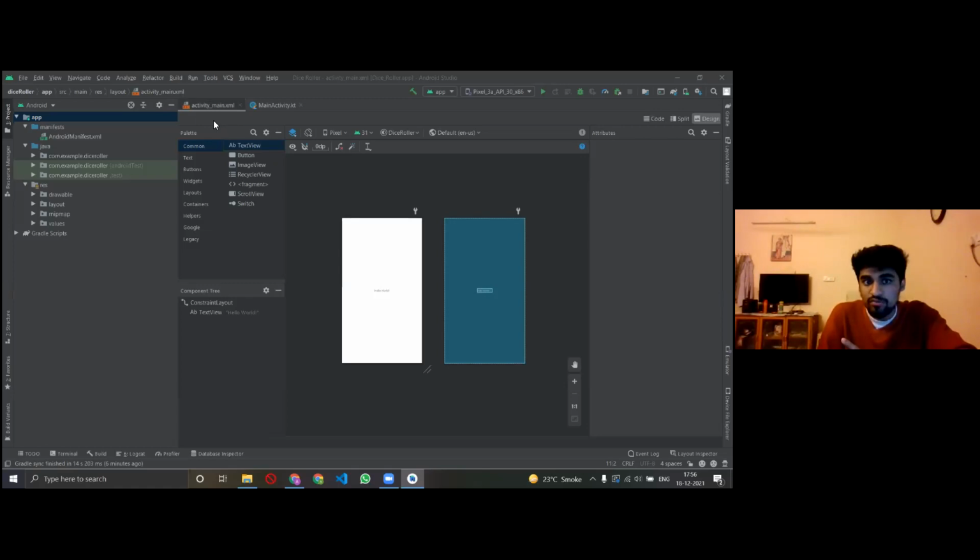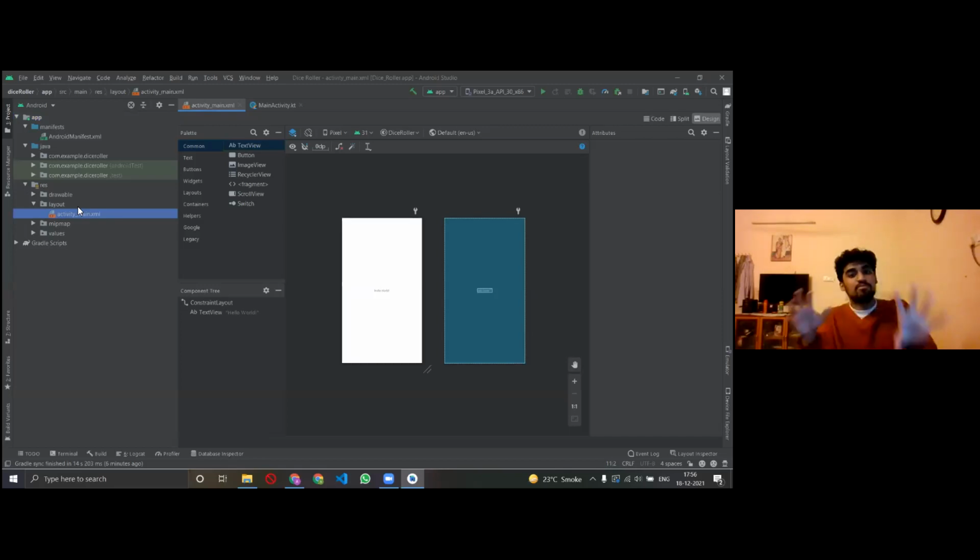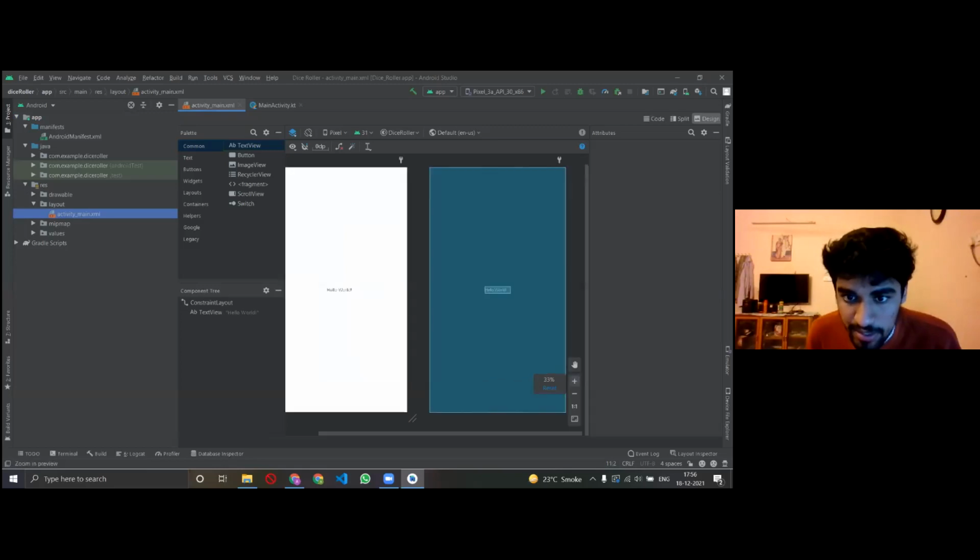The location of the activity_main XML file is under this thing called resources. Can you see the small thing, RES? I'm toggling it. You go to resources, you go to layout, and you can see the file's location. It's stored in the layout. That means this is how your app is going to look, what your UI is going to be, and how your user is going to interact with your app, right? I'll just zoom in on this a little.